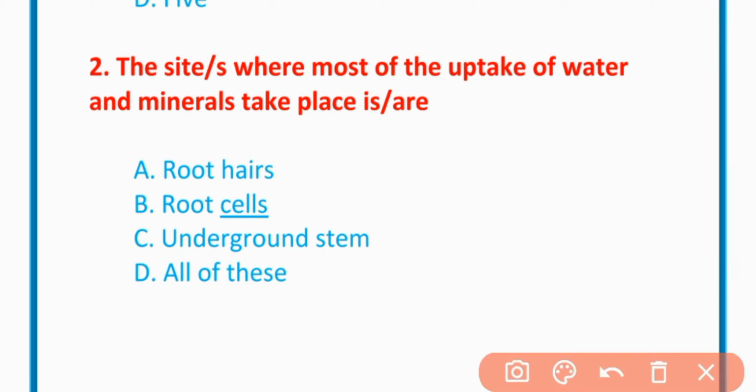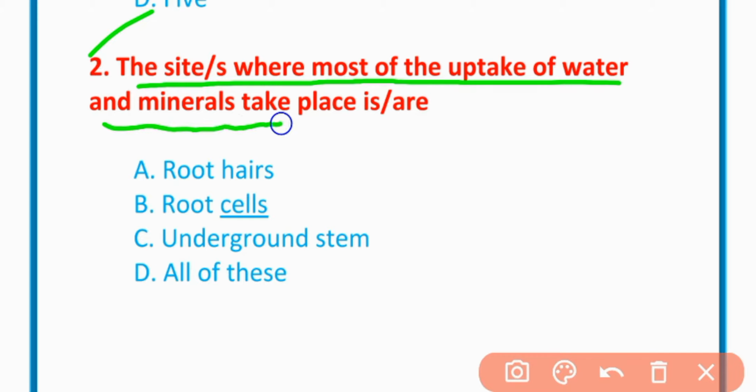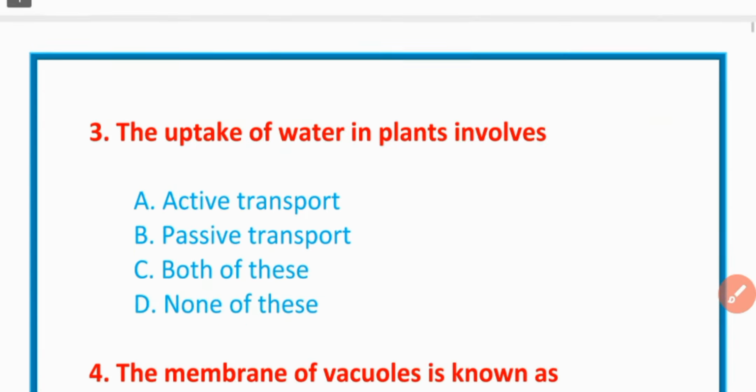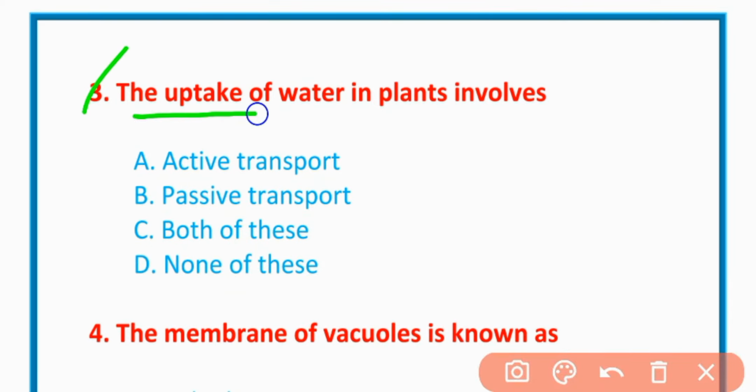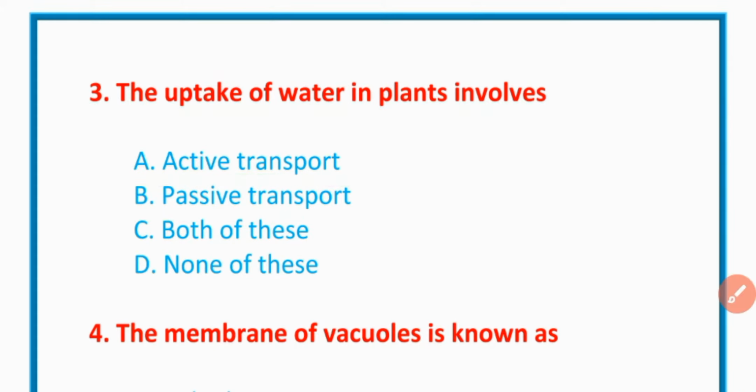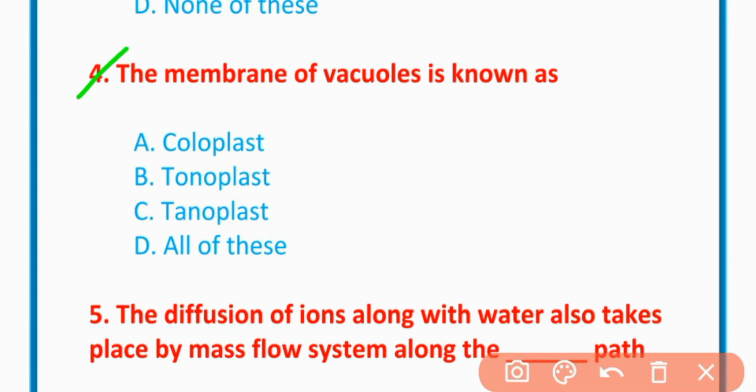MCQ number 2. The sites where most of the uptake of water and minerals take place are root hairs. The correct option is root hair. MCQ number 3. The uptake of water in plants involves passive transport, which is the correct answer. MCQ number 4. The membrane of the vacuole is known as the tonoplast. Tonoplast is the correct option.